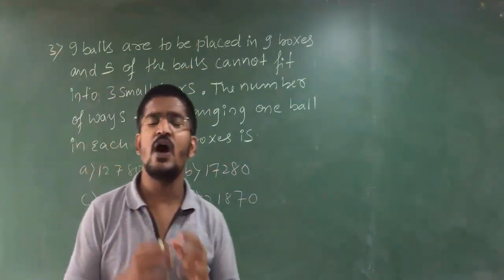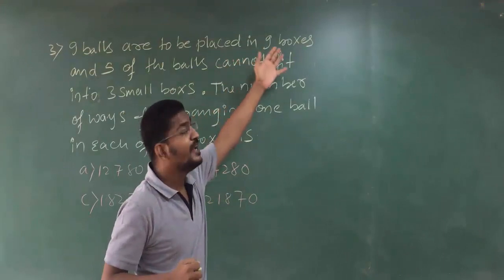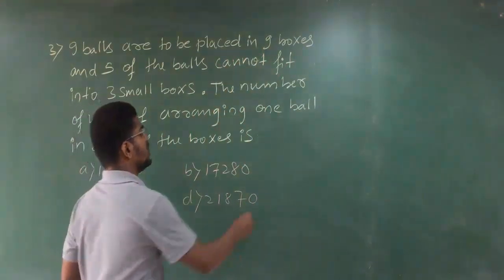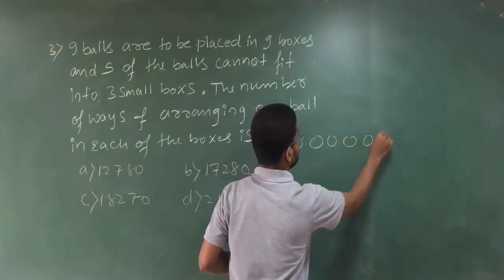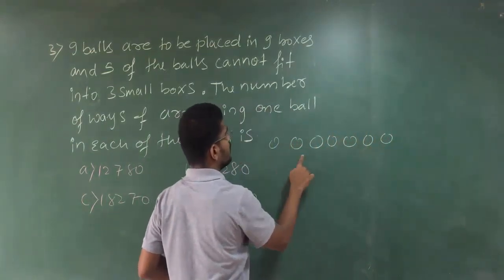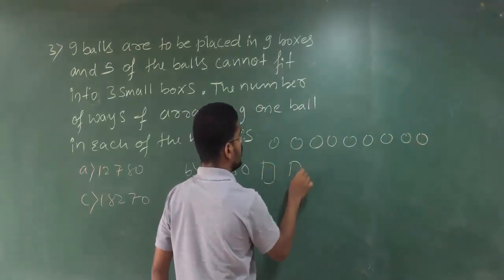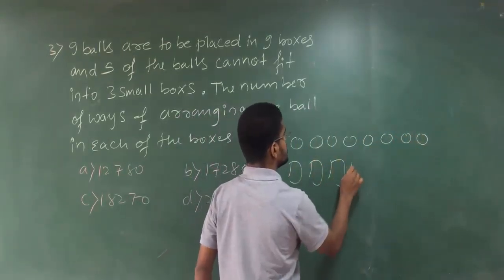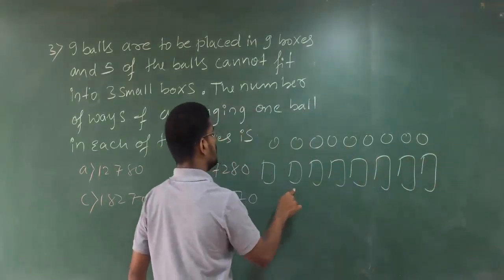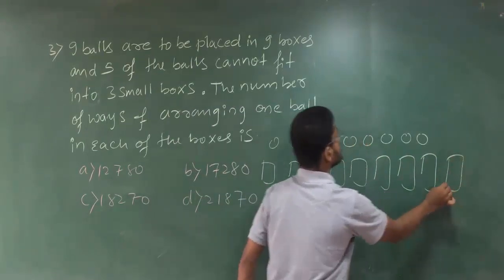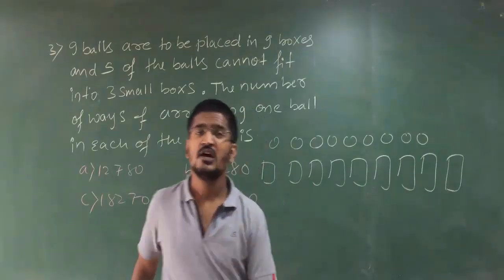That means you have 9 balls which you have to place in 9 boxes.